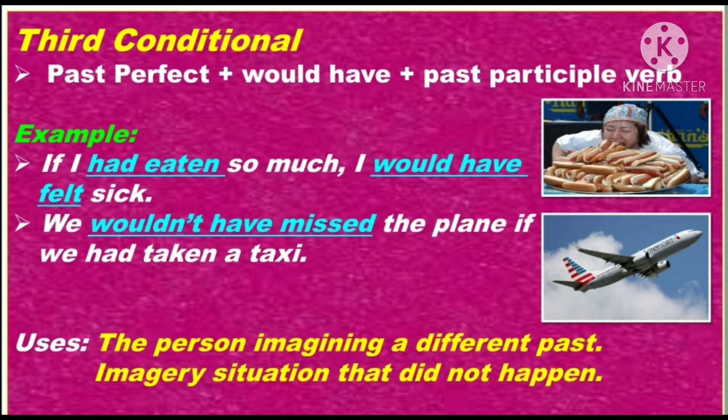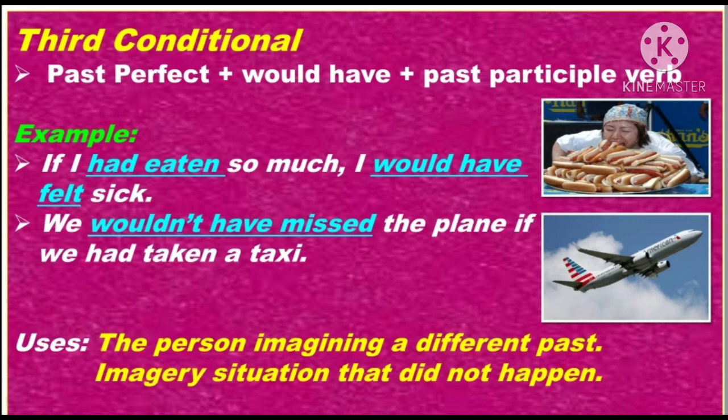So, in the conditional clause, if we have past perfect tense, then the main clause obviously has would have plus past participle verb. So here, had taken and had eaten are the past perfect tense used in the conditional clause, that is in the if clause. So we have would have plus past participle verb in the main clause, or in the result. Let's see the uses of third conditional sentences.